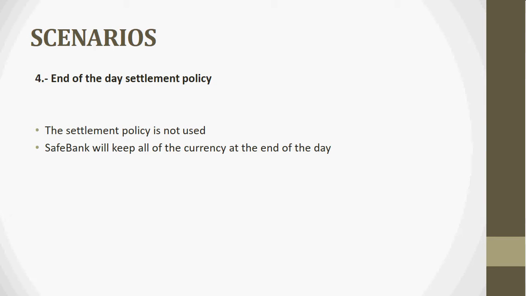For this case, the settlement policy is not mandatory. This implies that SafeBank will keep all of the currency at the end of the day and start the next one with this amount. If it's running low on a currency, it can swap with Global Bank. It's up to the bank to select if there will be a settlement, when it will happen, and which currency and amount will be settled.